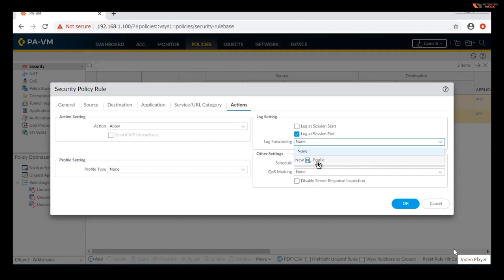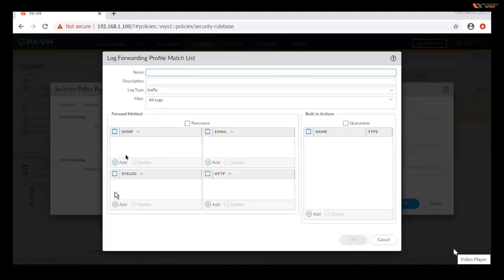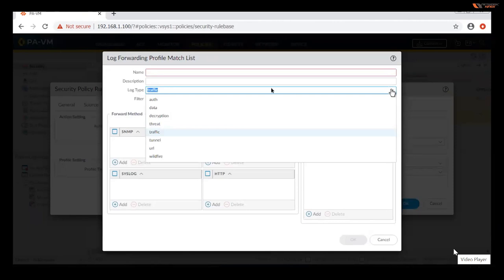But anyway, if you want to forward your log, just create a name, anything, like log forwarder, any name, and you can add. There are some options. We can forward the logs, like SNMP. If you're forwarding the log, you can see that log traffic. So what kind of logs do you want?